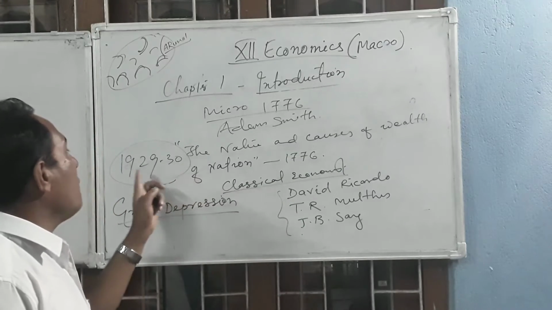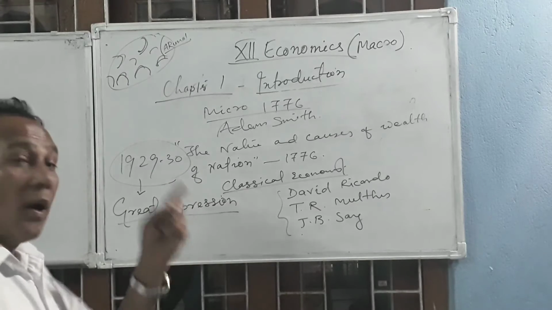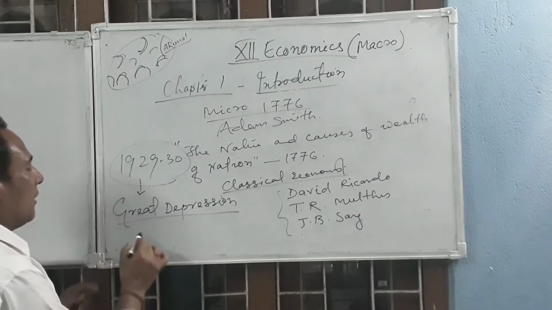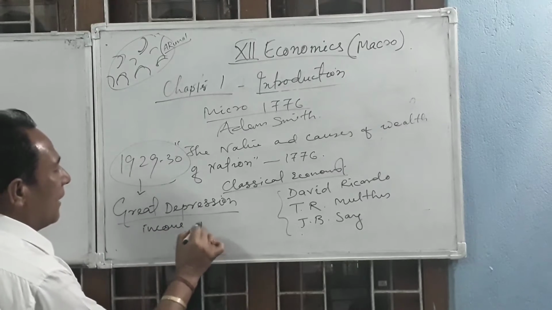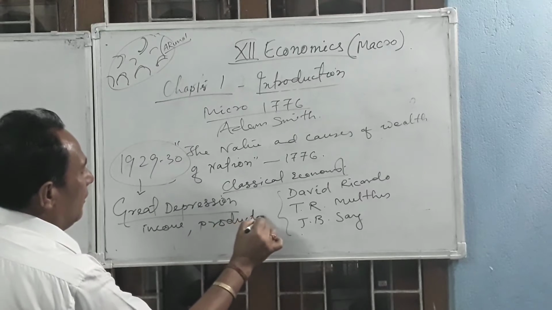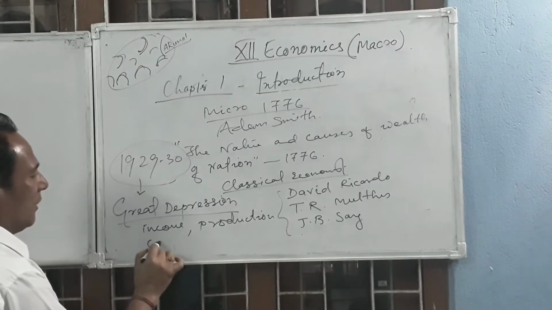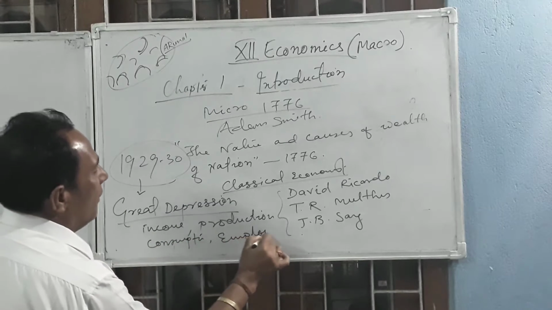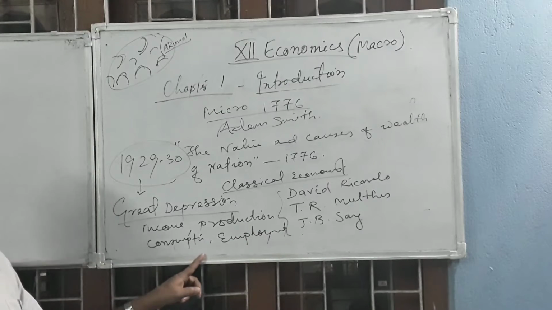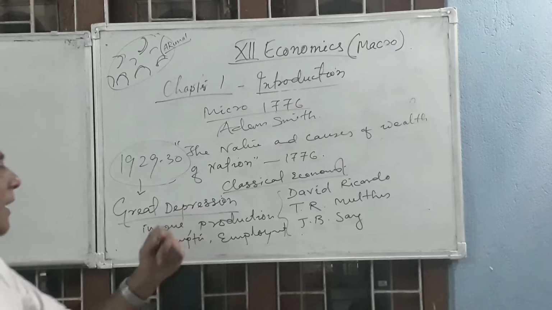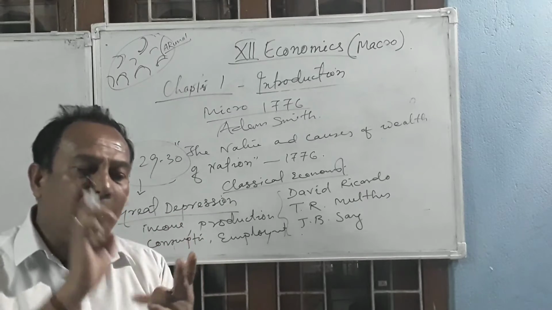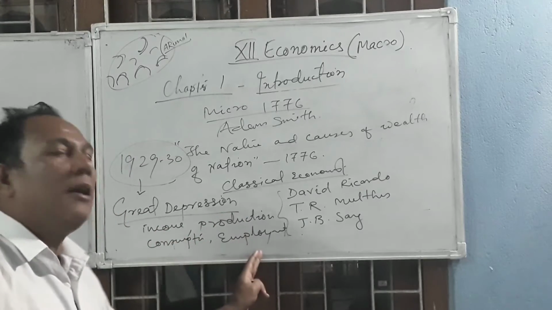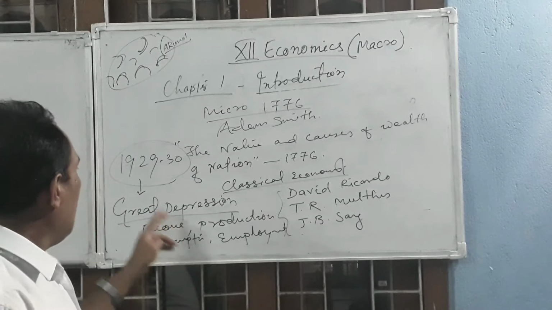So, in 1929-30, there was a Great Depression. What is Great Depression? Do you know? Great Depression means an economic crisis. In this economic crisis, the income, production, consumption, employment of the world came down. That means basically UK, USA and other European nations, their income level, production level, consumption level and employment level went down in the Great Depression period.